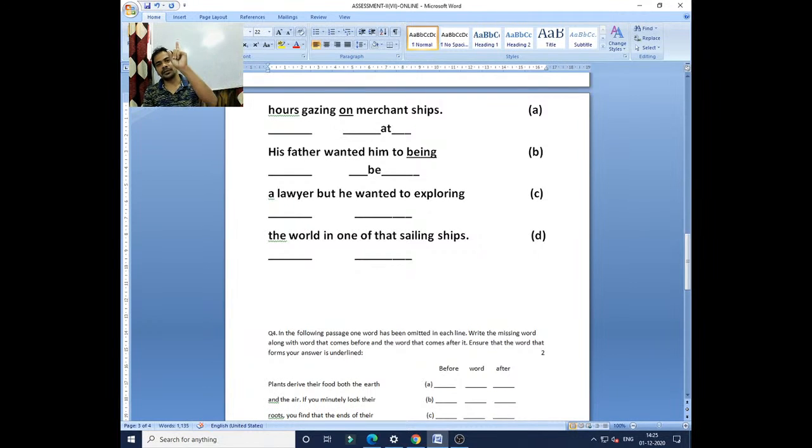After "to", every time you have to select the first form of the verb. That is known as the infinitive. We call it "to" plus infinitive. Like to go, to play, to write. I have to write, I have to go, I have to play. You see, after "to" I am always using the first form, so you also have to select the first form.